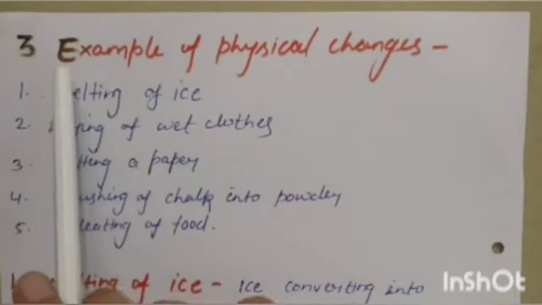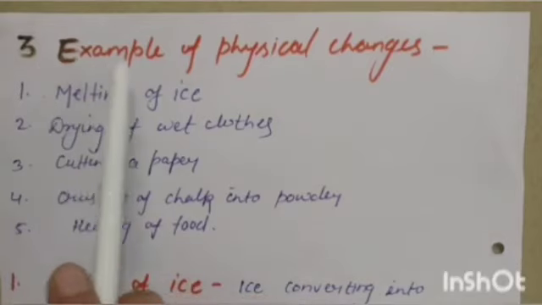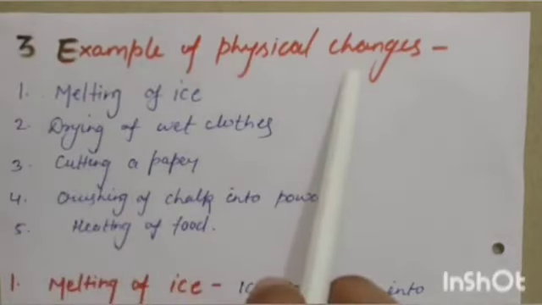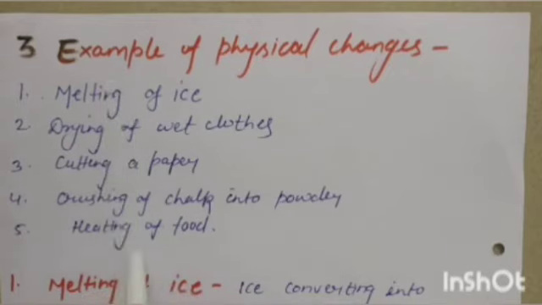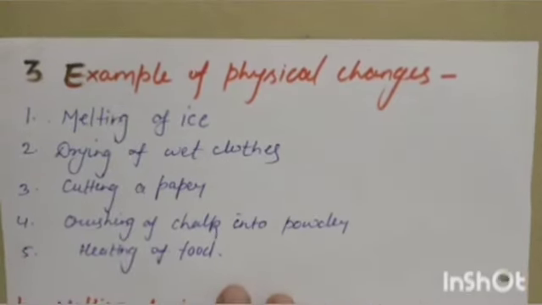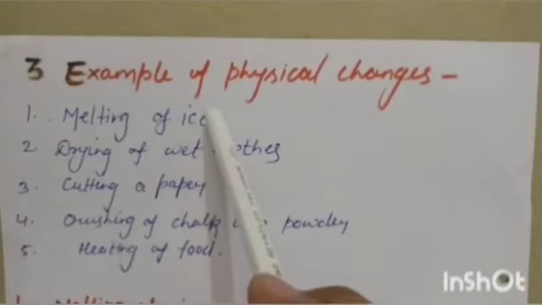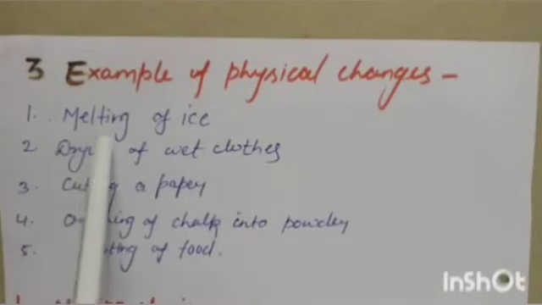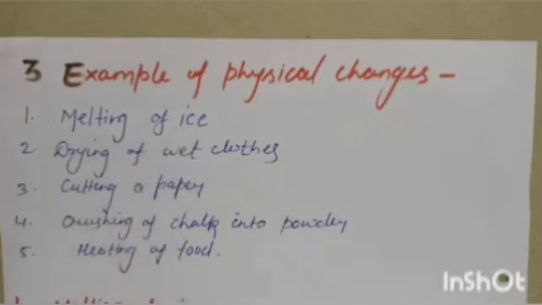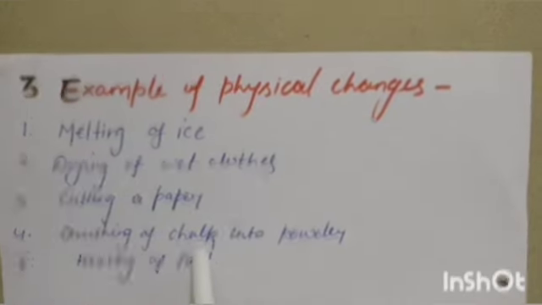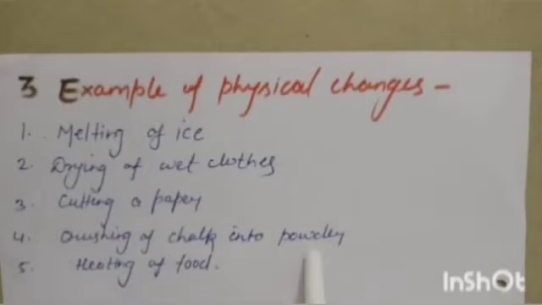So the next topic that we have is examples of physical changes. These are some examples of physical changes that we are going to discuss in detail one by one. The first example is melting of ice. The second example is drying of wet clothes. The third one is cutting a paper. The fourth example is crushing of chalk into a powder form. And the last one is heating of food.